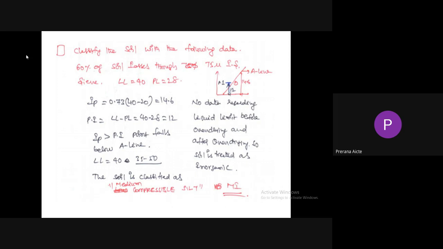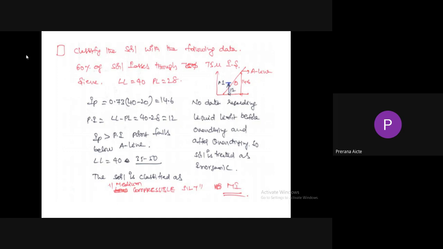So next question: classify the soil with the following data. 60% of soil passes through 75 micron IS sieve, liquid limit equal to 40% and plastic limit equal to 28. Height of A line equals 0.73 times (liquid limit minus 20), which equals 14.6. Plasticity index equals liquid limit minus plastic limit, 40 minus 28, so plasticity index equals 12.